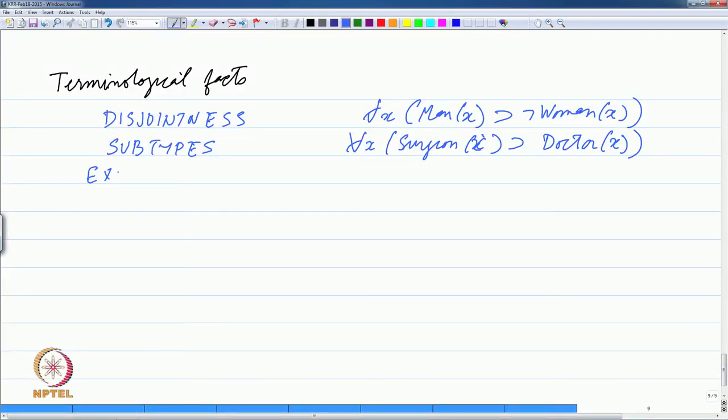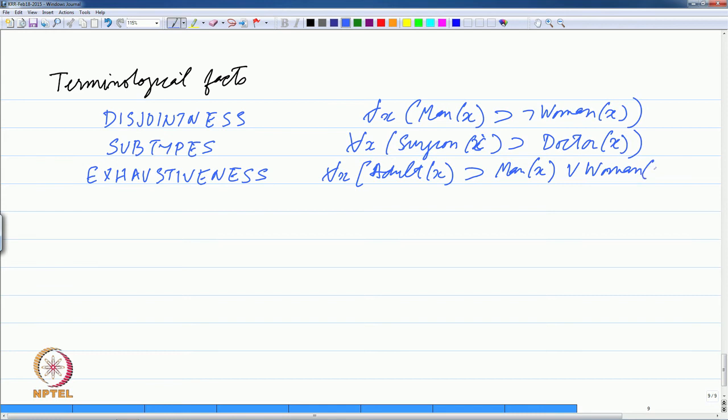Then we can say that our definition is exhaustive. We can say that for all x, if one is an adult, it implies you must be either a man or a woman. Then we can talk of symmetry.